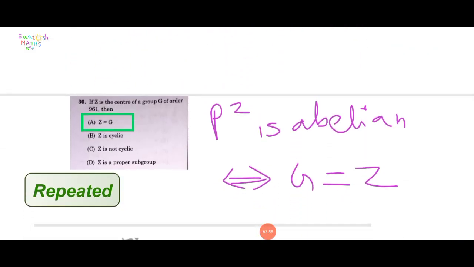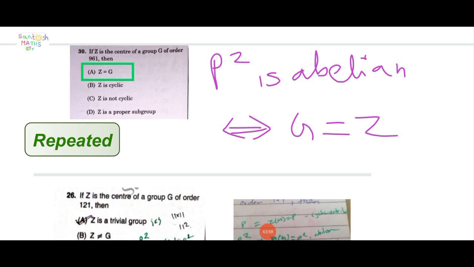Next question, question number 30. If Z is the center of group G of order 961, then which one is correct?